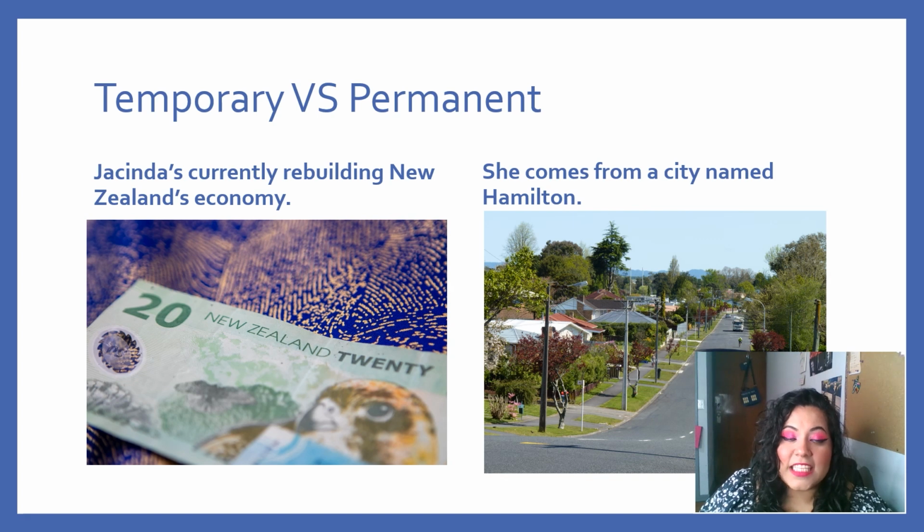Lately, Jacinda has become really popular because she's currently rebuilding New Zealand's economy after the pandemic. That is something that is temporary, but something that is permanent is that she comes from a city named Hamilton.